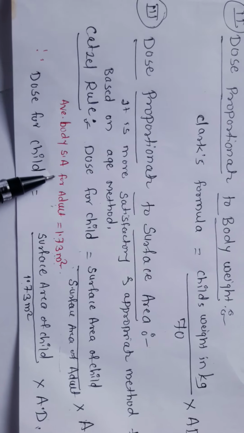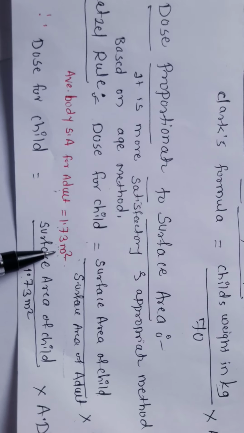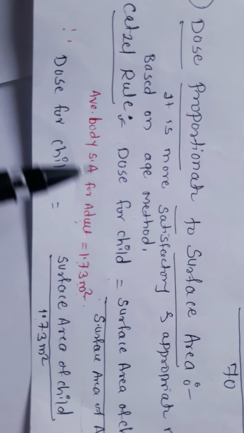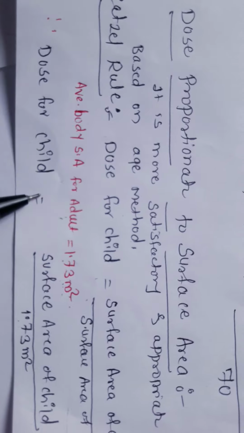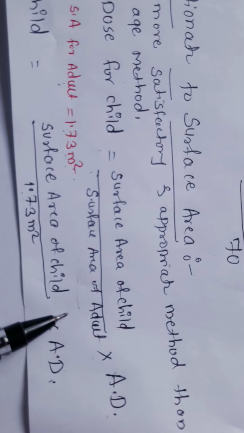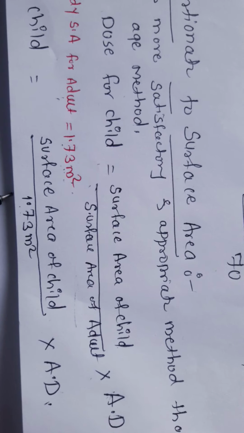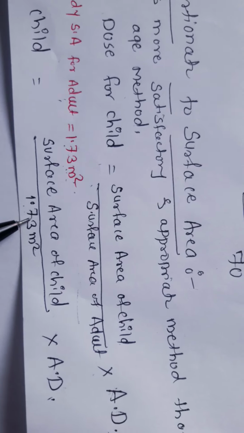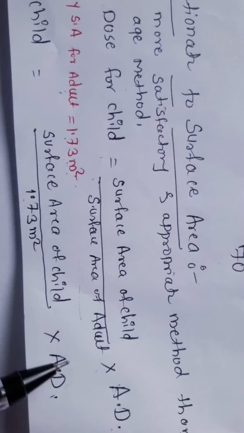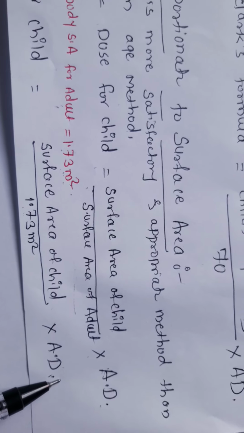Average body surface area for an adult is 1.73 square meters. So the formula is: dose for child equals surface area of child divided by 1.73 m², multiplied by adult dose.